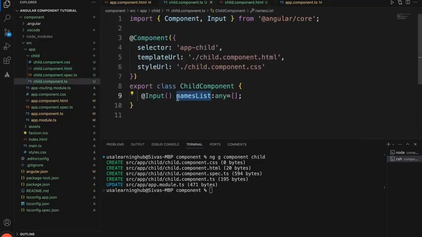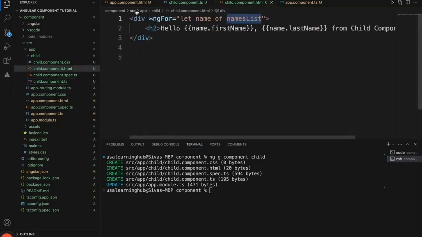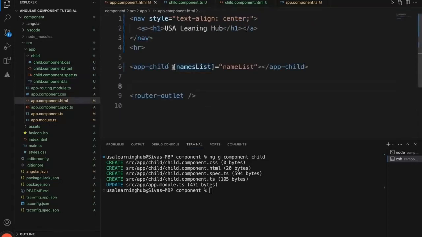The major important thing is @Input selector, and based on the type of the value that you are giving, you have to say whether it is a string or array. And from the parent, when you go to the parent class, this is how you should pass the values to the child. Thank you. See you in the next video.